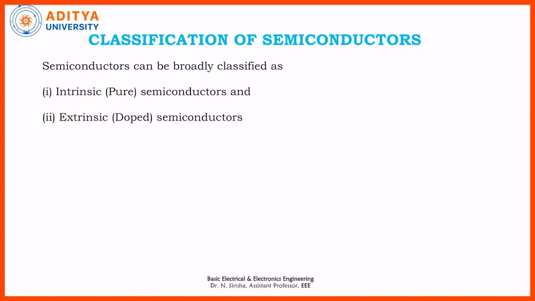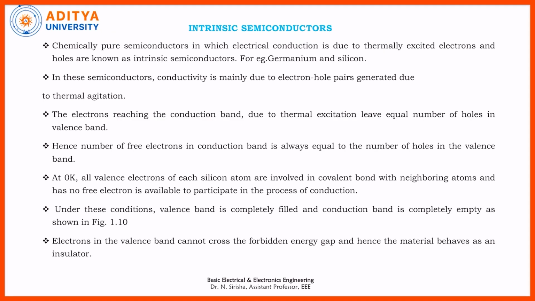So again, in semiconductors, you have 2 classifications. The first one is the intrinsic semiconductor. See, an intrinsic semiconductor is nothing but a semiconductor in its pure form, with no impurities. Examples are germanium and silicon, right?